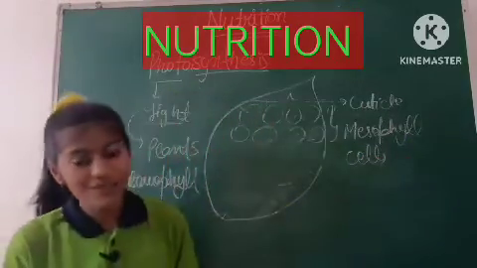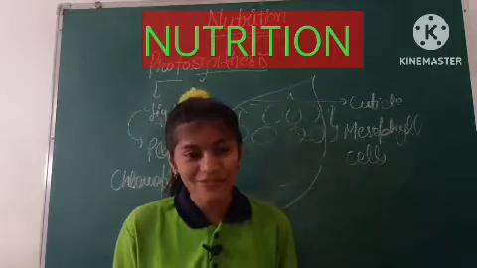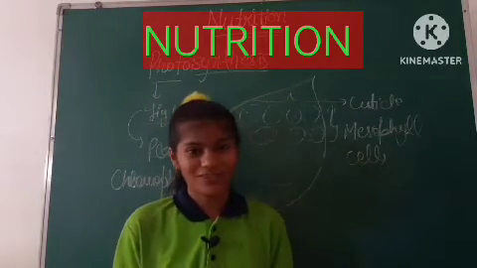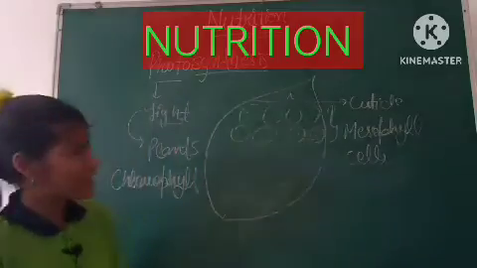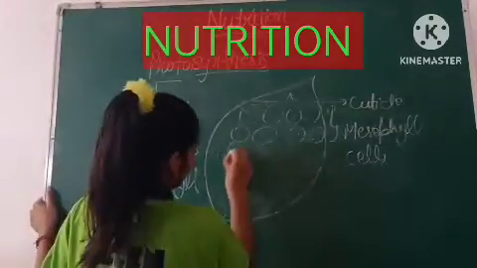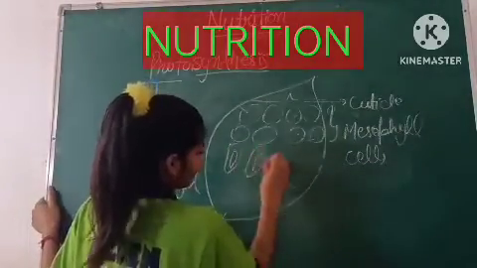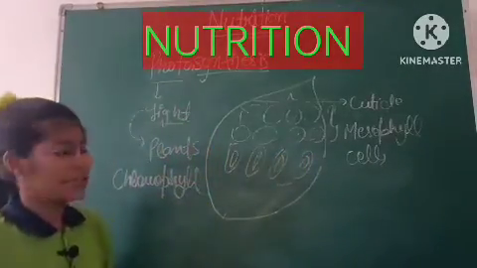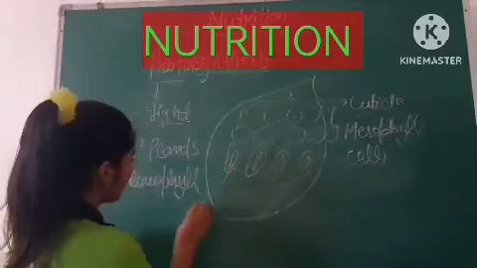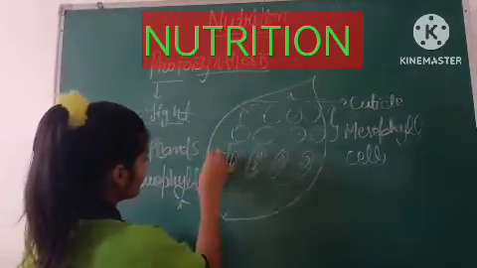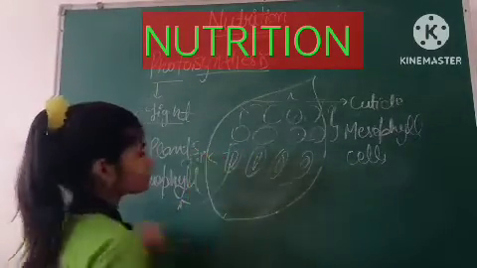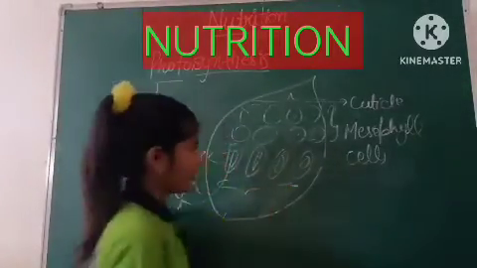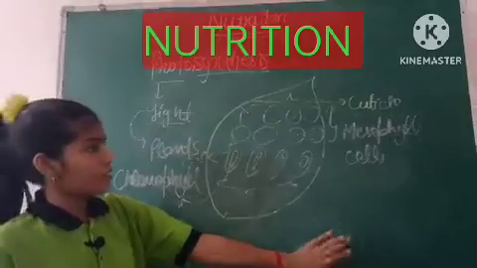Mesophyll cells are those specialized cells which are used for trapping of sunlight, the site of photosynthesis. Because in mesophyll cells we have chloroplasts, which contain the green pigment chlorophyll. Now we have chlorophyll here and this is chloroplast. Got it? Then after that we have the epidermis at the end, the lower layer of cells.